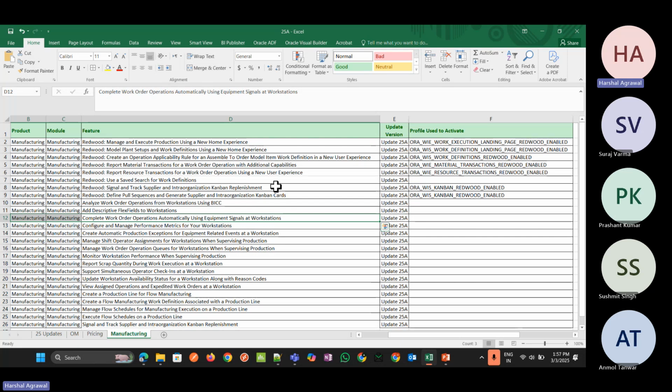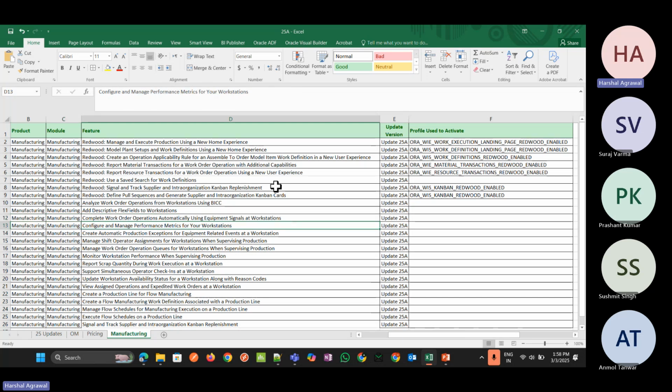Quick complete means we are completing quickly without any validation, and complete with details is where we can check the steps one by one and then complete it. In a similar way, here in the workstation, when the workstation operation is there, we need to enable the workstation to support automated execution of operation, and we can automatically complete that operation for a particular work order itself.